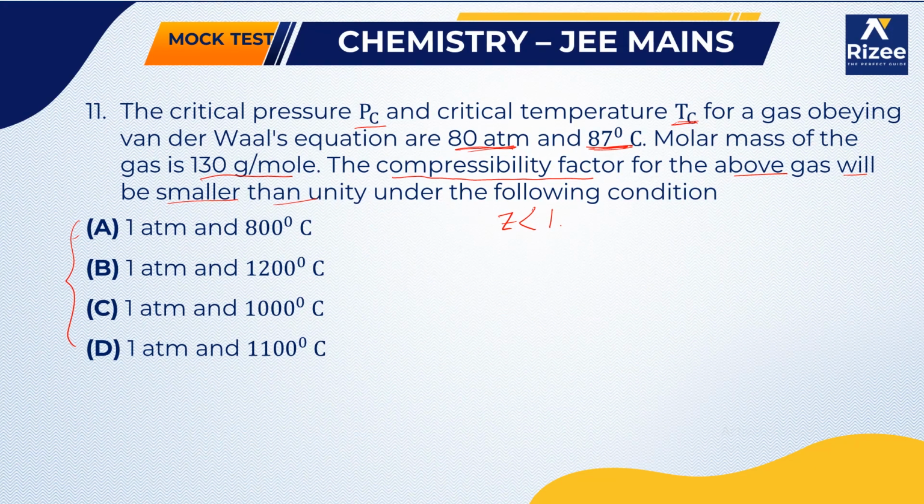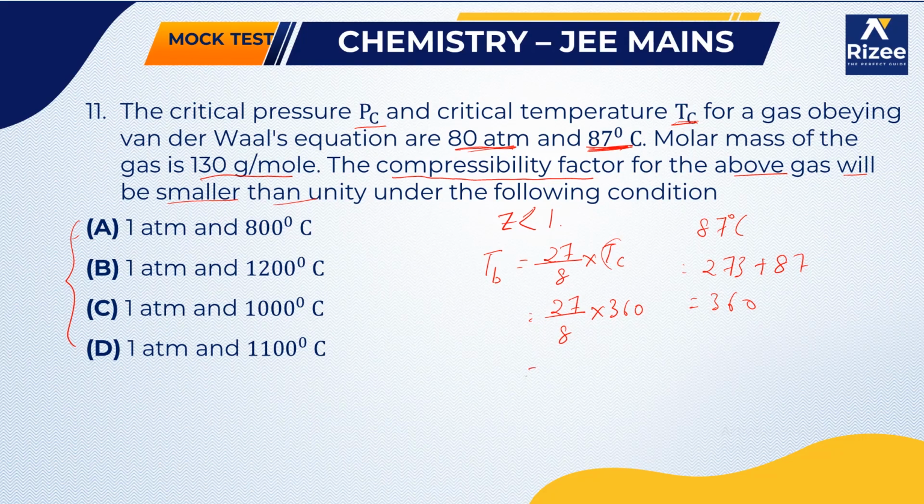For Z to be less than 1, we should first find the Boyle's temperature. So TB is equal to 27 by 8 into Tc, where Tc is the critical temperature, which is 87 degrees centigrade. In Kelvin that is 273 plus 87, which equals 360. So TB is equal to 27 by 8 into 360, which equals 1215 Kelvin, or in degrees centigrade, 942 degrees centigrade.